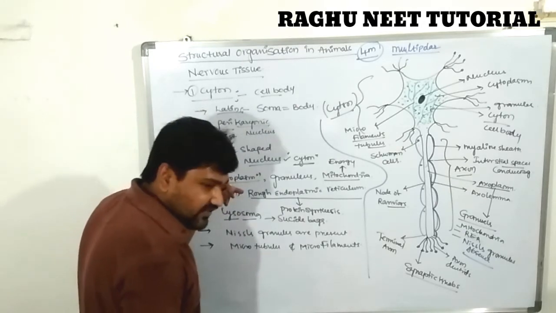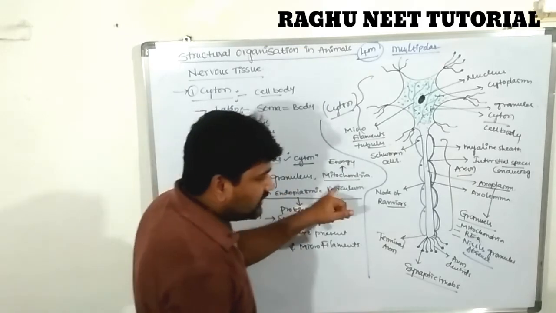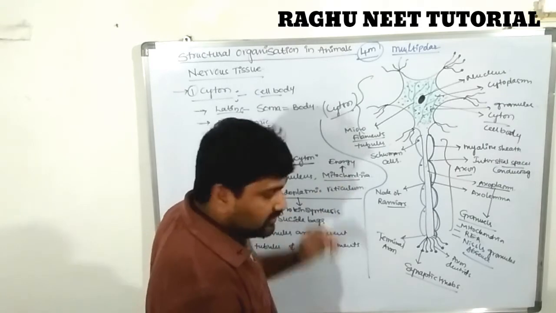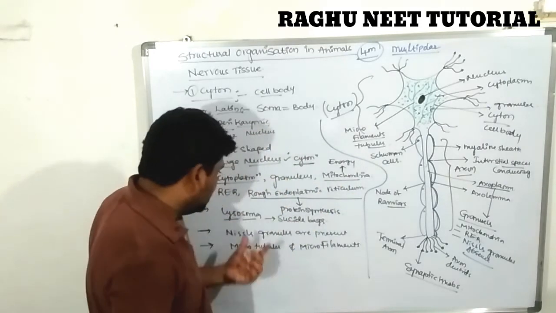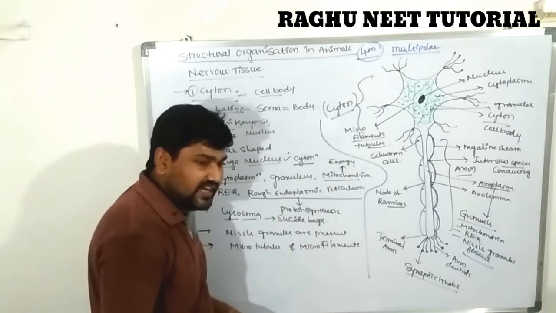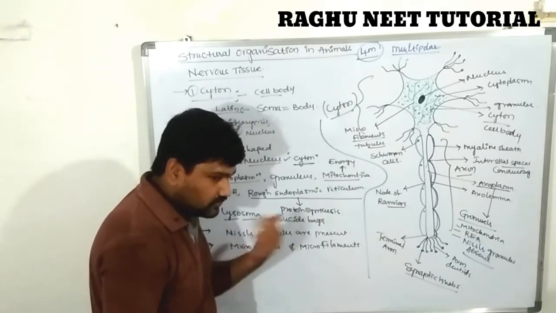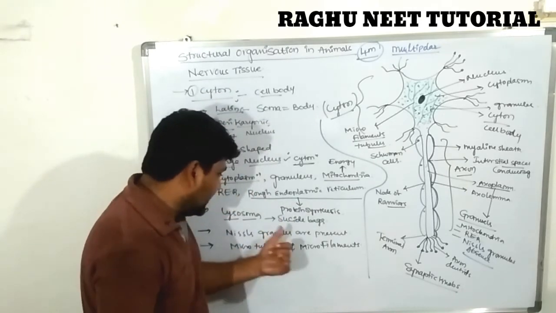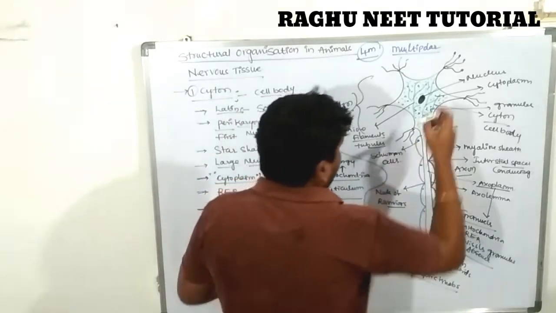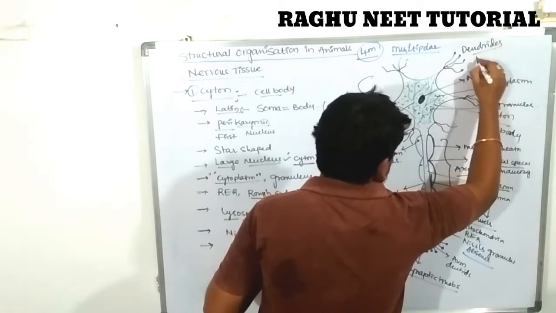It contains a large nucleus. The cytoplasm consists of granules along with mitochondria, endoplasmic reticulum, and lysosomes. The endoplasmic reticulum is essential for protein synthesis, and mitochondria are the energy providers. The soma is also called suicide bags, you know. Nissl granules are present. Microtubules are also present, and Nissl granules are also present in dendrites.